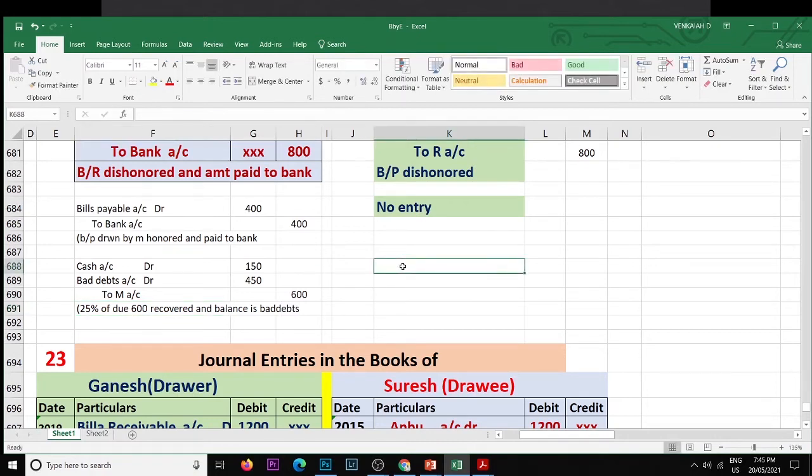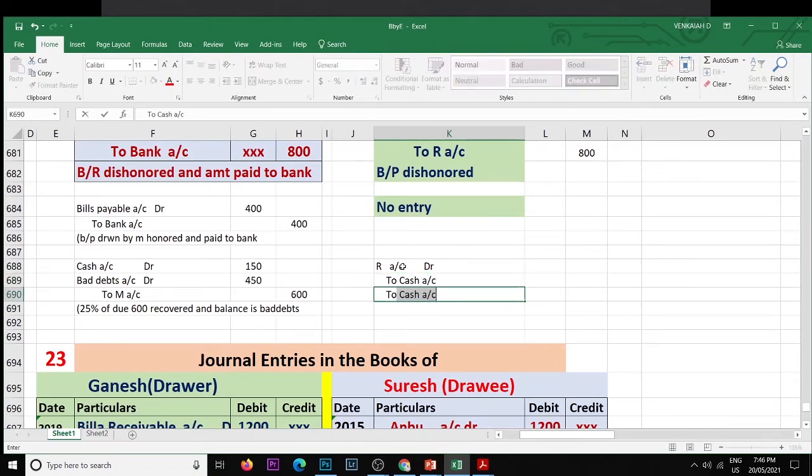Bad debts account debit, to cash account, to deficiency account.